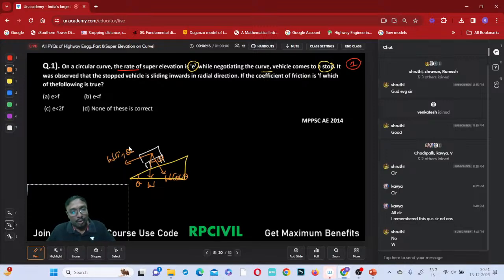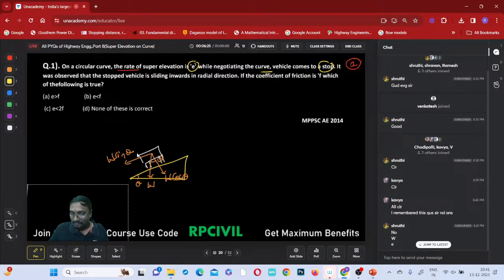Now tell me, who will cause sliding? Is there any centrifugal force creating that sliding, or which one is creating sliding? If you just observe, this W sin theta will be creating the sliding, na? Yes or no? W sin theta will be the force which is causing sliding in the downward direction or not? Yes, which is creating sliding in the downward direction, right?